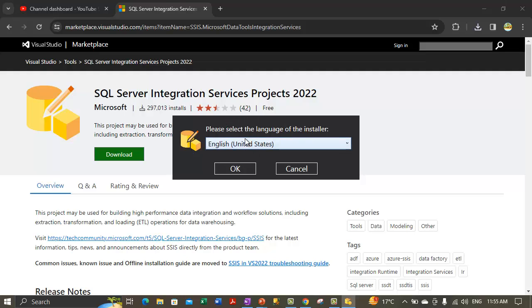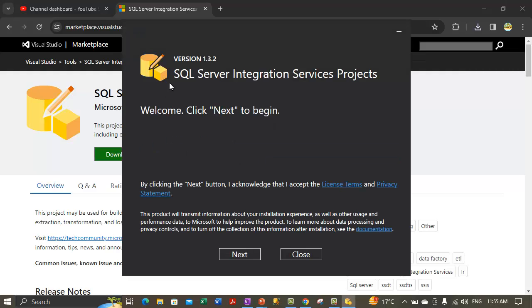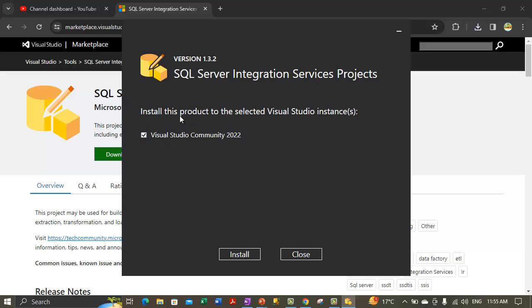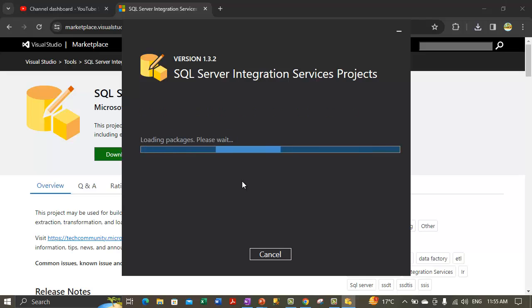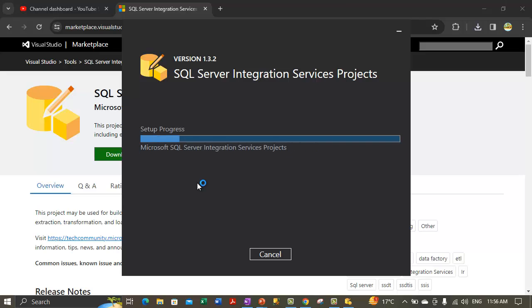It is asking us for the language for the installer, so we are selecting English United States. Let's click on OK. That is adding the SQL Server Integration Services Projects extension. I'm clicking Next to begin. We are installing this product to the selected Visual Studio instances. So far we have Visual Studio Community Edition 2022, so I'm installing the extension in that edition. Alright, it's installing the extension now. It's loading up packages. Let's wait for this wizard to complete the installation.